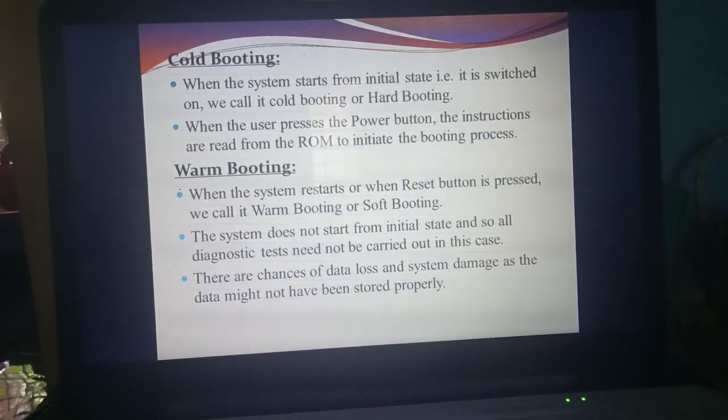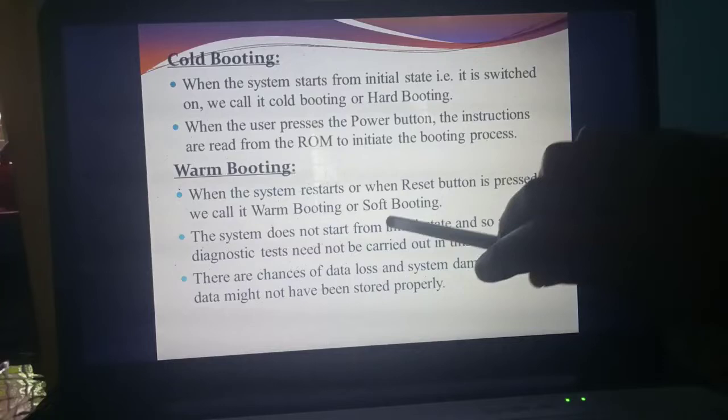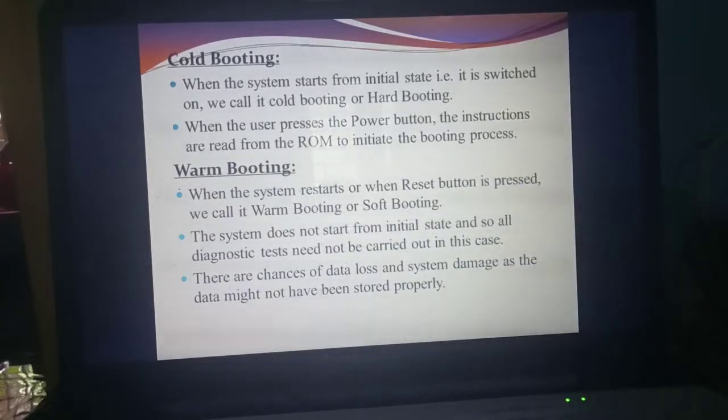Understand? Next one is warm booting. So now you are working in the system. Sometimes you need to restart the system. Okay, restart. What do you mean by restart? Once again you need to reset the things. That is called what? Restart. So which button do you need to press now? Reset button. Understand? So to restart the system, which button do you need to press? Reset button. Okay. So if the reset button is pressed, that is called which booting?